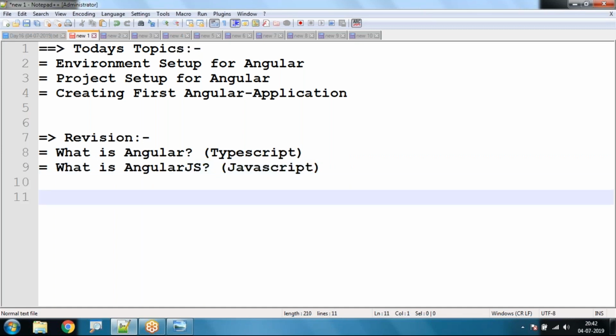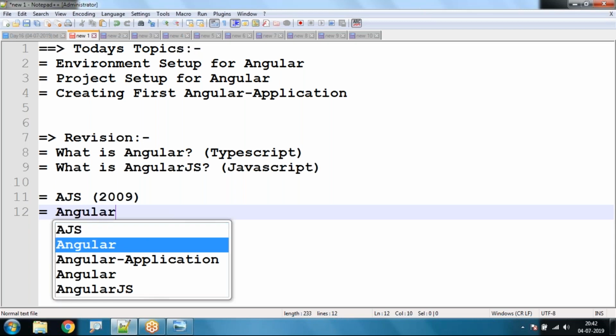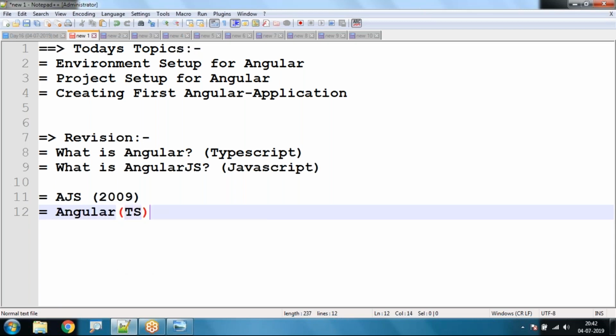AngularJS was invented in 2009, whereas we got Angular, the TypeScript-based framework, in 2016. Using AngularJS we can develop dynamic web applications, and using Angular TypeScript also we can develop dynamic web applications.